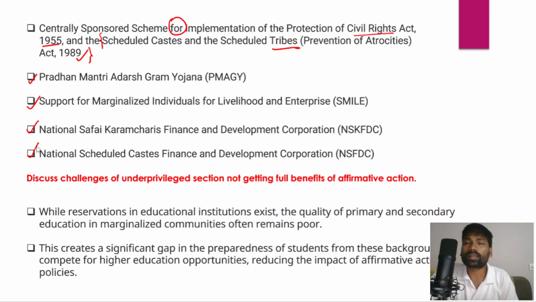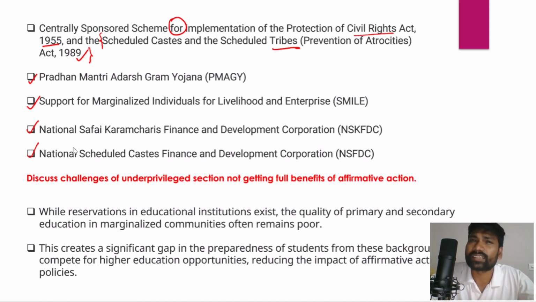However, even though there are affirmative action policies and government initiatives for the economic, social, and political empowerment of these marginalized sections of Indian society, why are the affirmative action policies not fully benefiting them?